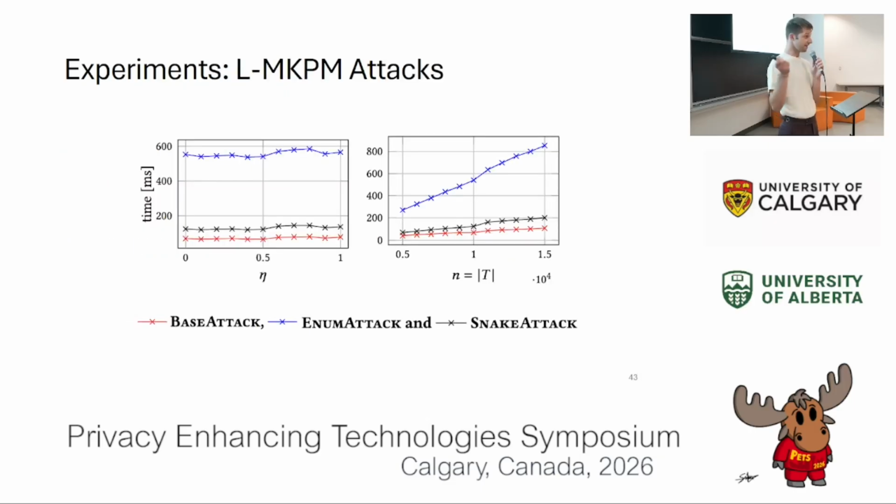Our attacks are quite fast, with runtimes between tens and hundreds of milliseconds. On the left-hand side, you can see that the attack runtimes are largely independent of the amount of shared data between the two sets. And on the right-hand side, you can see that the runtime grows linearly with growing target set sizes. And this matches our complexity theoretic predictions about the attack.